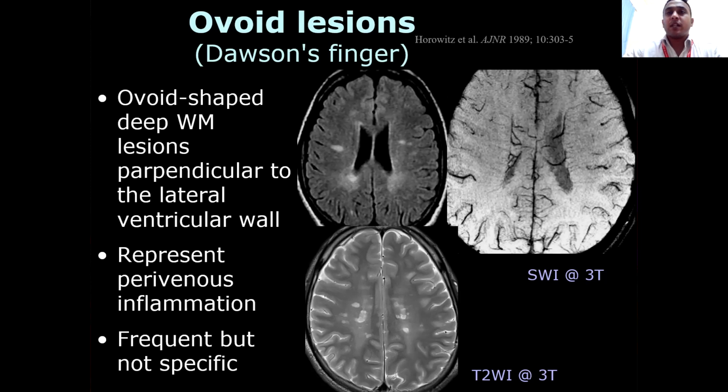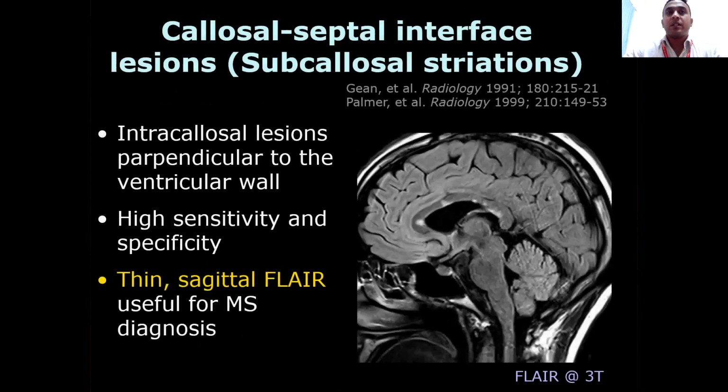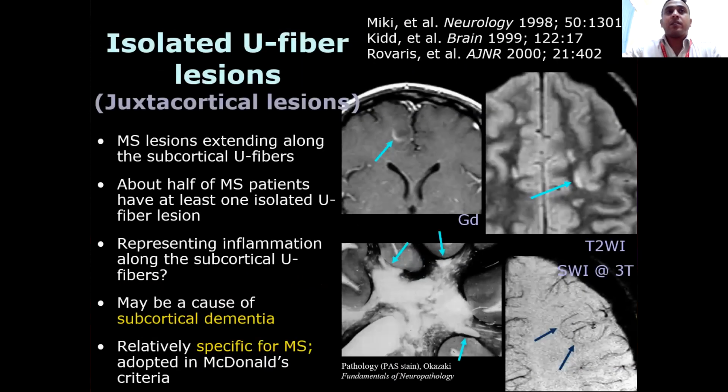We also have a sign called the central venous dot sign, usually seen in susceptibility weighted images. Callososeptal interface lesions, subcallosal striations, intracallosal lesions perpendicular to the ventricular wall have high sensitivity and specificity. Thin sagittal FLAIR is used for MS diagnosis. Remember, as soon as you find such lesions in the callososeptal region, you should narrow down your diagnosis to multiple sclerosis, as similar findings will not be seen in NMO. So the septal lesions are very characteristic.